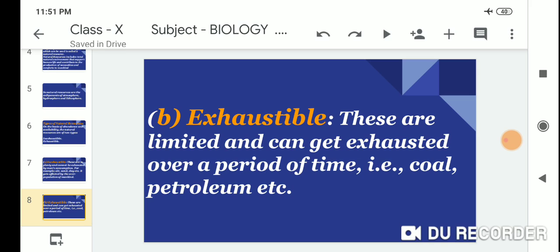Exhaustibles. These are limited and can get exhausted over a period of time. Examples are coal, petroleum, etc. are called exhaustibles.